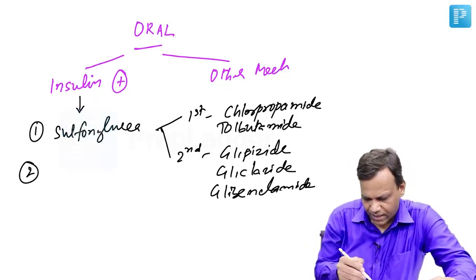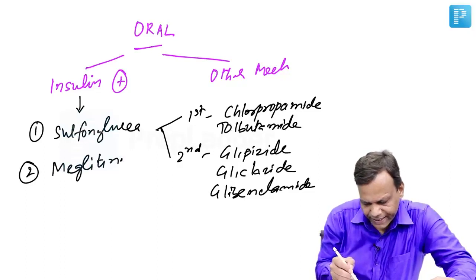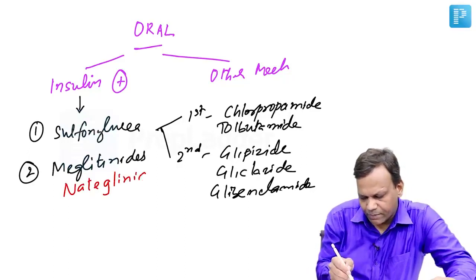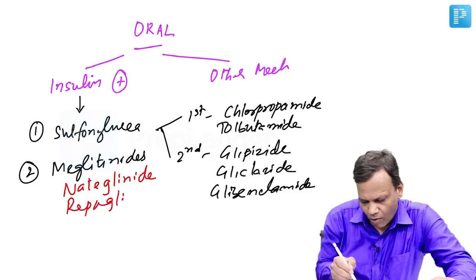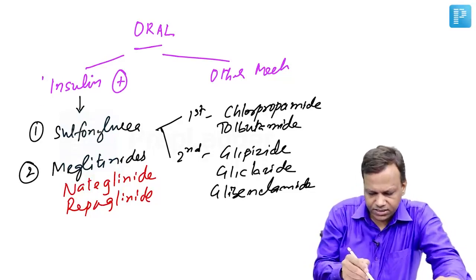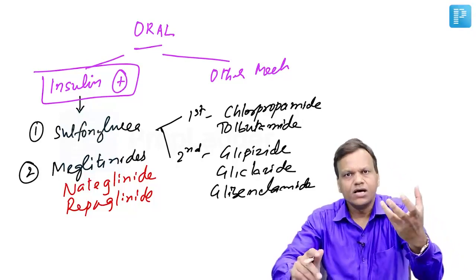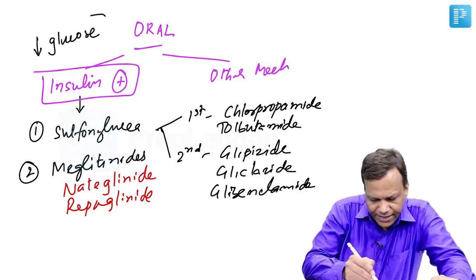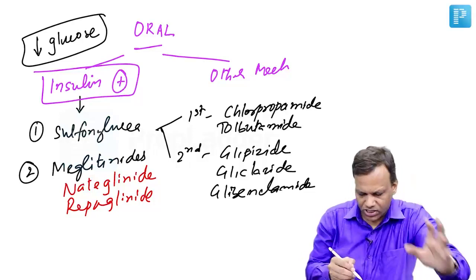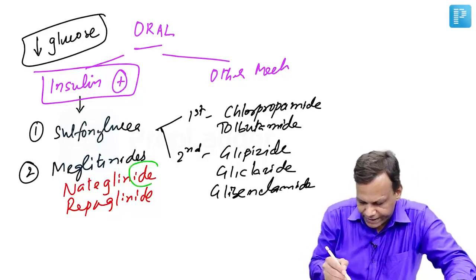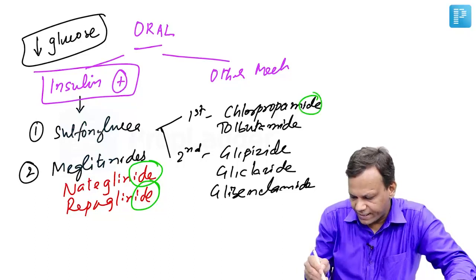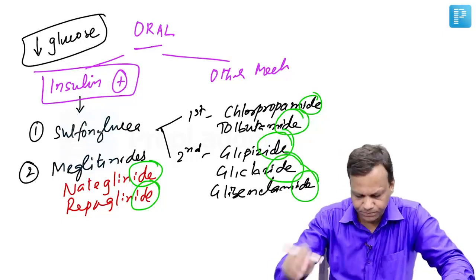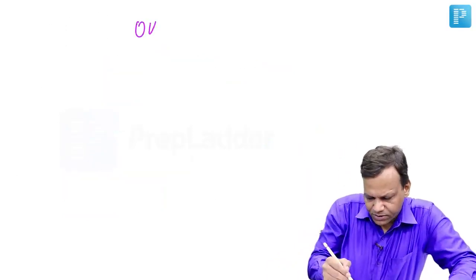Then the second group of drugs are the meglitinides, drugs like nateglinide and repaglinide. The common thing among all these drugs is that they secrete insulin. Because they are secreting insulin, they can cause the same side effect which insulin causes, that is hypoglycemia. So these are the anti-diabetic drugs which can cause hypoglycemia, and you can find that all these drugs' names end with ide. So the drugs whose name ends with ide will cause hypoglycemia.